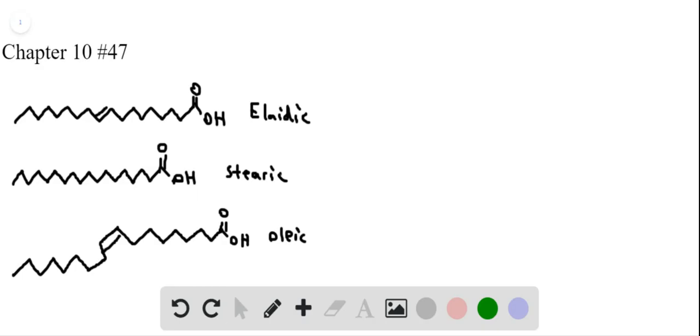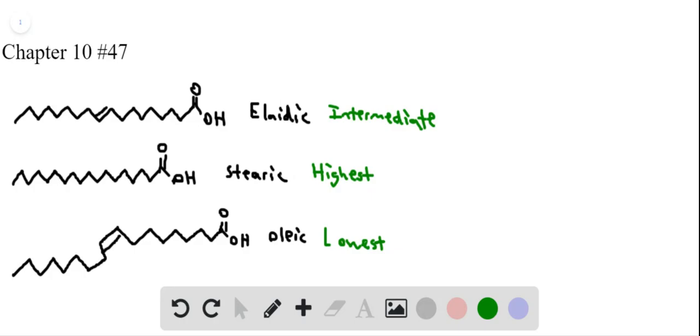And so to put these in order here, stearic acid is going to have our highest melting point because it has no double bonds. So then next, between elaidic and oleic, we're comparing an E double bond and a Z double bond. And so the E double bond is going to have less of an effect. So this is going to be our intermediate, the elaidic. So it's in between the two. And oleic will be our lowest melting point.